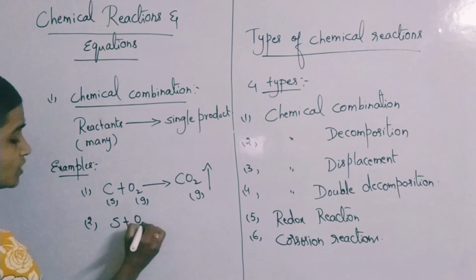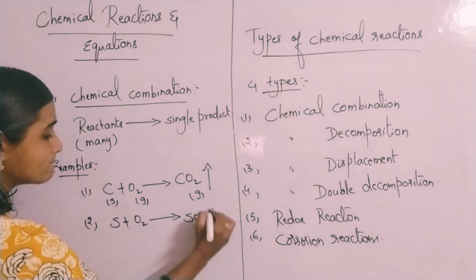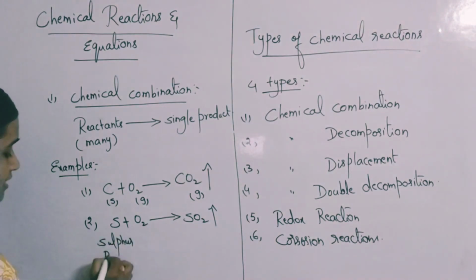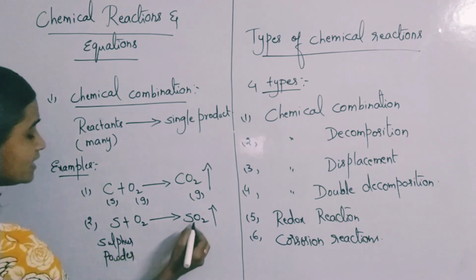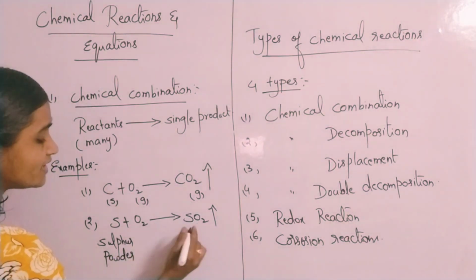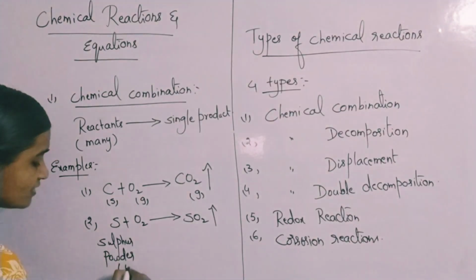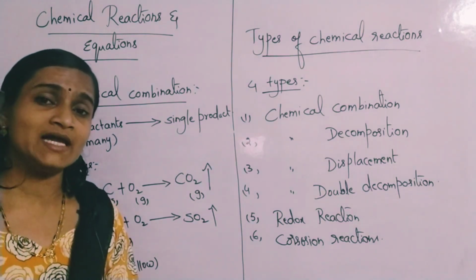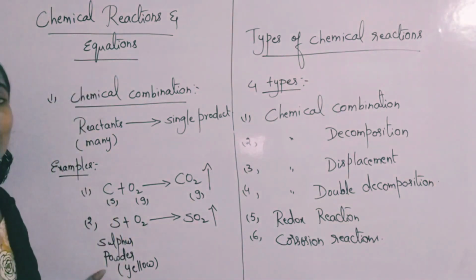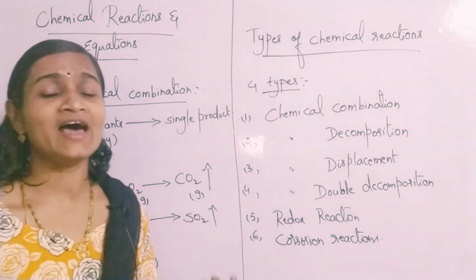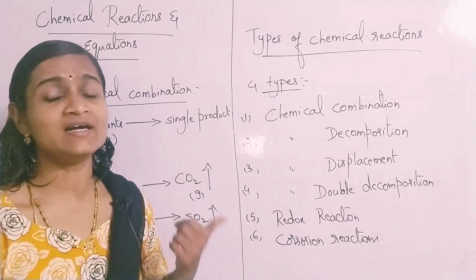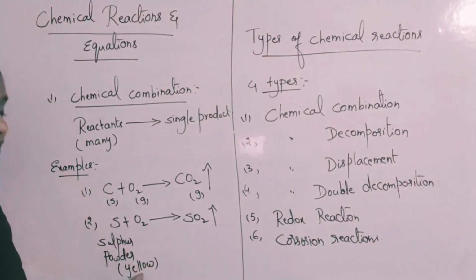S plus O2 gives rise to SO2. Here, what is S? S is sulfur powder. When it is burnt, it gives rise to a colorless gas, sulfur dioxide. Remember that sulfur powder is pale yellow in color. It is like Complan Kesar Badam color. I think you all have an idea how it looks. Yes, it is a pale yellow colored powder.